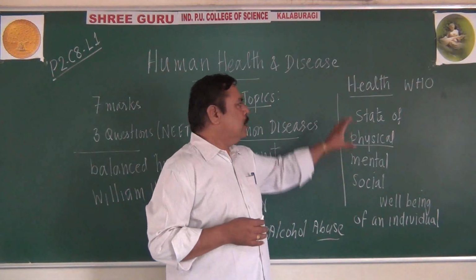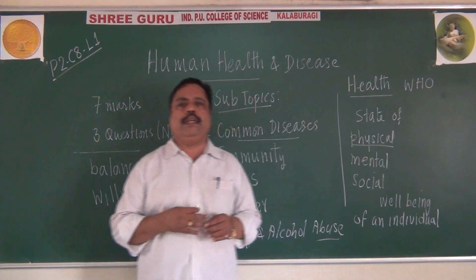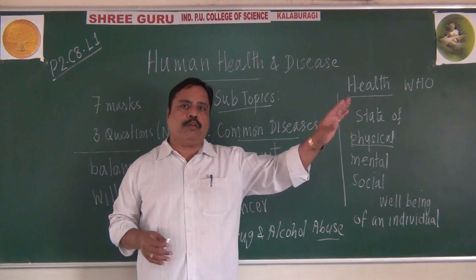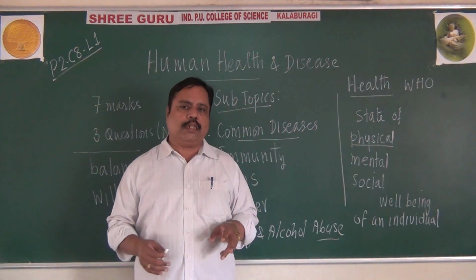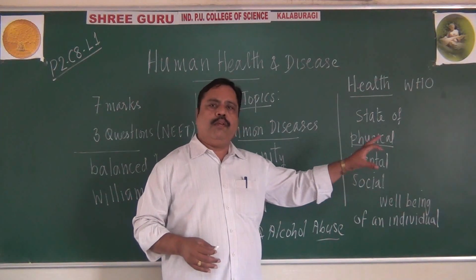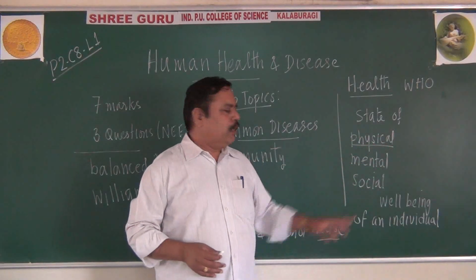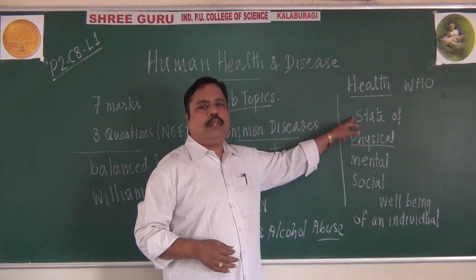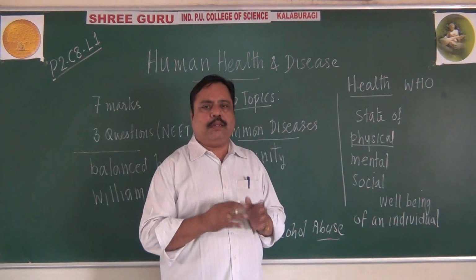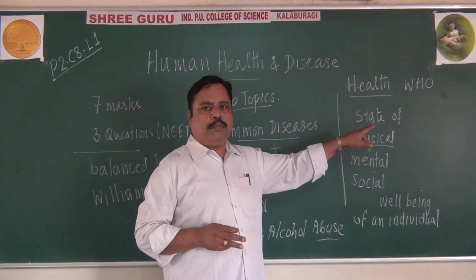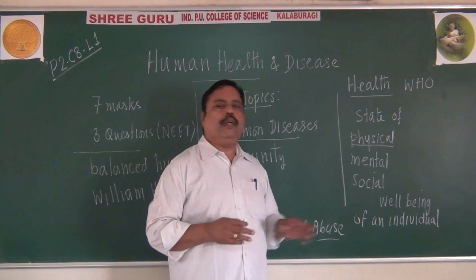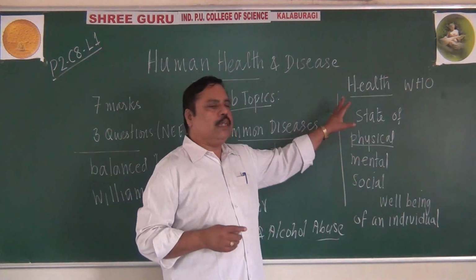So remember, the first 1 mark question we are learning here is, what is health? The question can be different. What is health? What is reproductive health? Anyway, it can be asked. Reproductive health is the mental, social and physical well-being with reference to reproduction. Here we are talking about the general health of an individual. Usually we believe it is the absence of disease, but not only the absence of disease, it is the state of physical, mental and social well-being of an individual. That is considered as health.